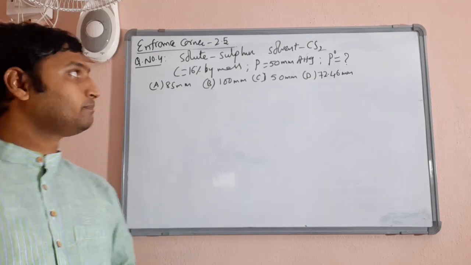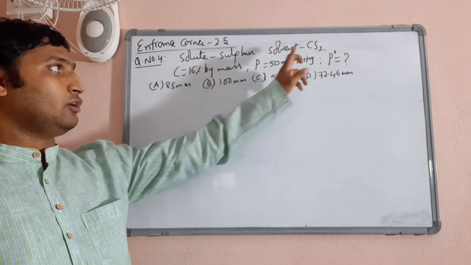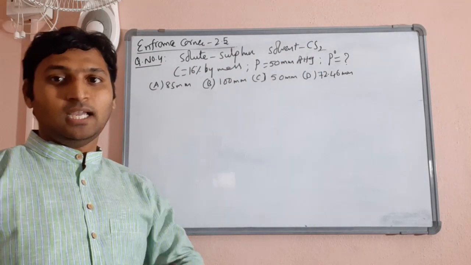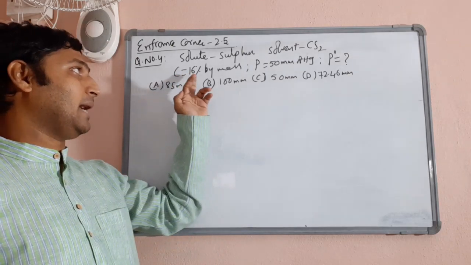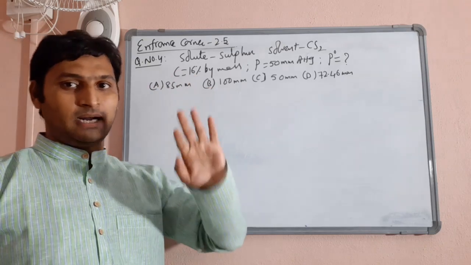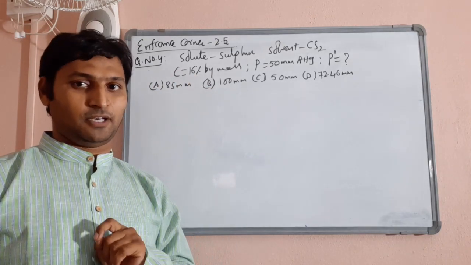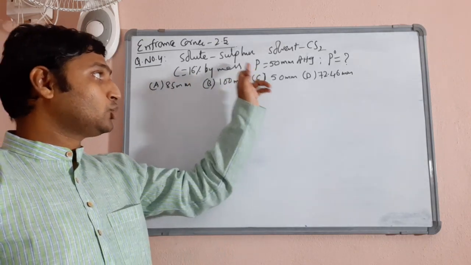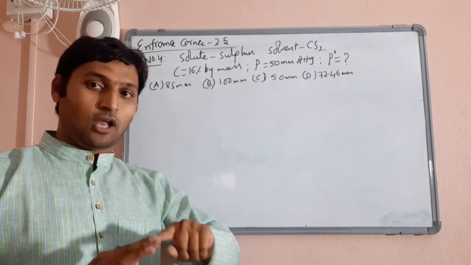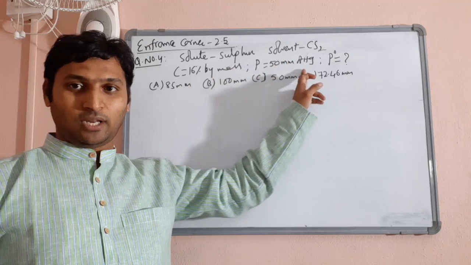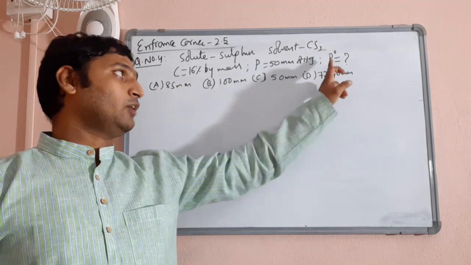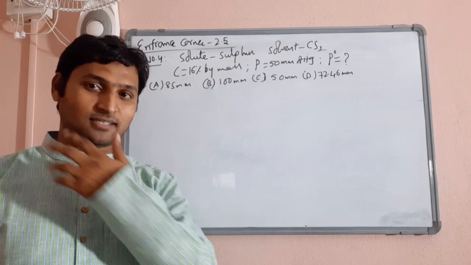Question number 4. Sulfur is dissolved in carbon disulfide, and after dissolution the concentration of the solution happens to be 16% by mass. Again, mass percentage is given, and the solution is exhibiting a vapor pressure of 50 millimeters of mercury. Then before dissolving, what would be the vapor pressure of the pure solvent, he is asking.